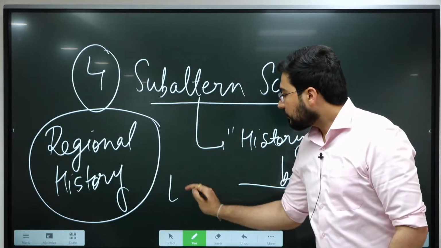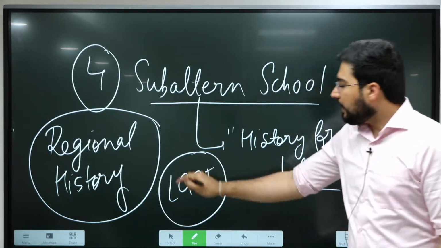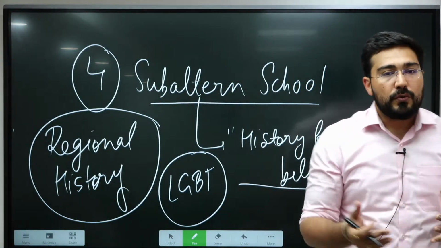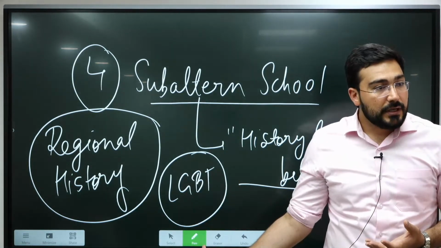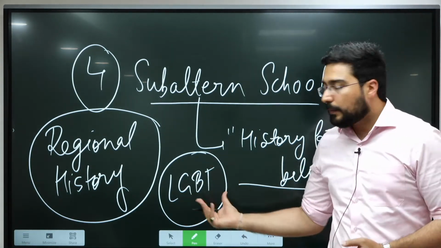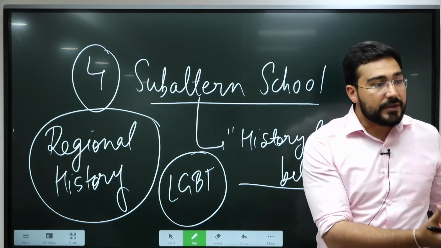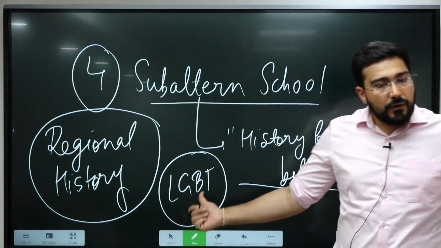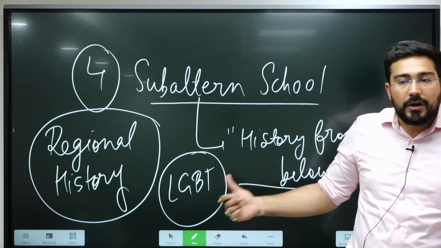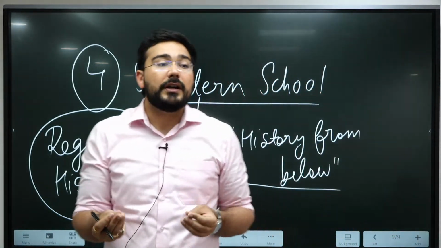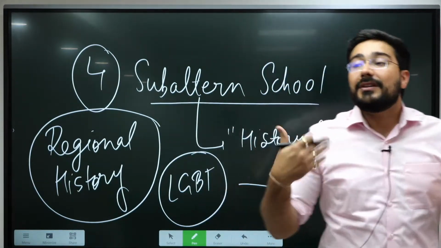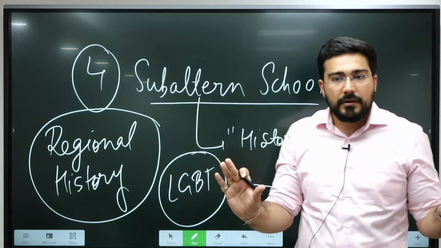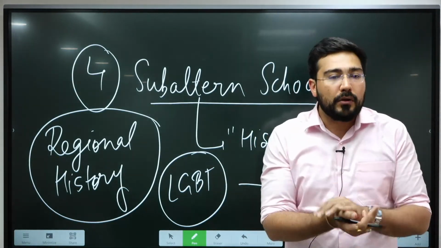Even the acceptance for LGBT is now increasing in societies, right? It is increasing. So we should also know about their past, their role in history. It's not that these people have come out of a vacuum. They may have been suppressed, but in terms of history, one of my students was doing research on this topic: what was the status of LGBT in ancient India? Now this requires a lot of research. Very few books would have been written on this topic. You easily understand that, right? Even people are afraid of talking about all this.